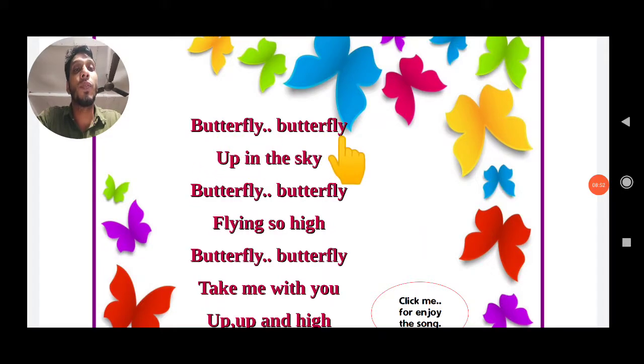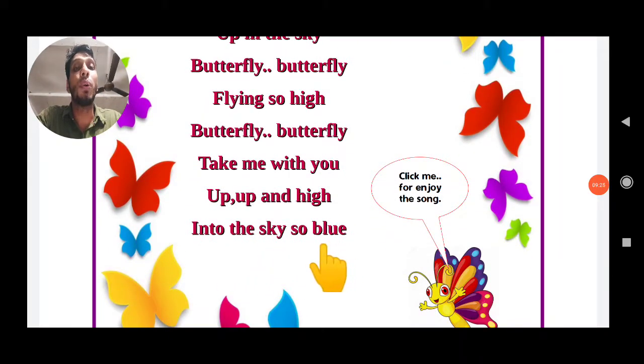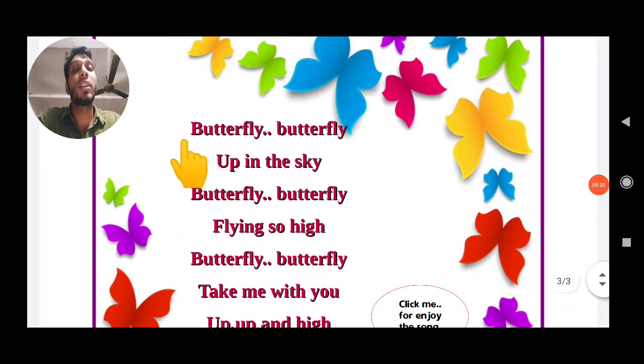Butterfly, butterfly, up in the sky, up in the sky. Butterfly, butterfly, flying so high, flying so high. Butterfly, butterfly, take me with you, take me with you. Up, up and high, up, up and high. Into the sky so blue, into the sky so blue. All of you read. Please repeat one time.